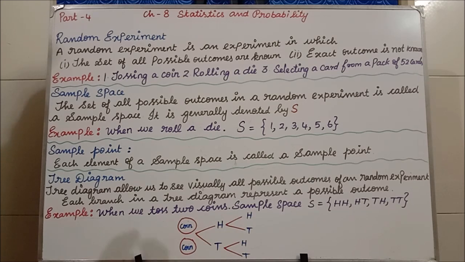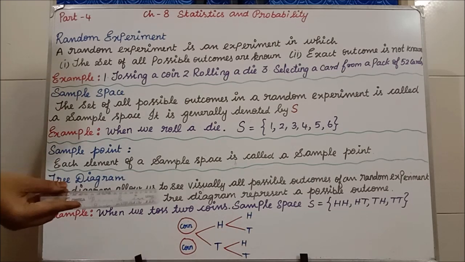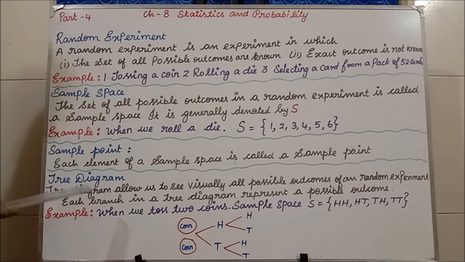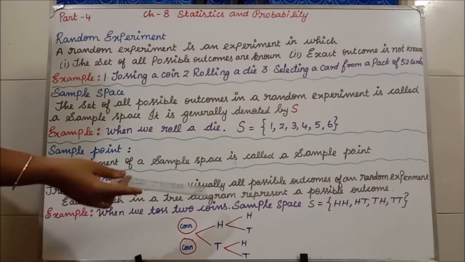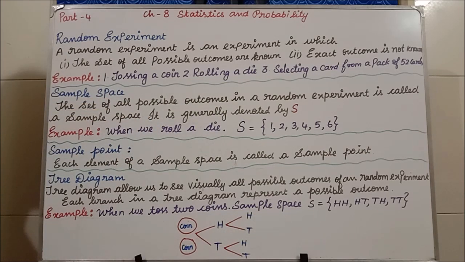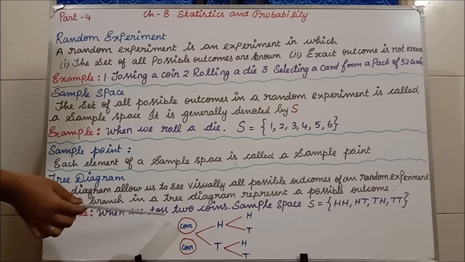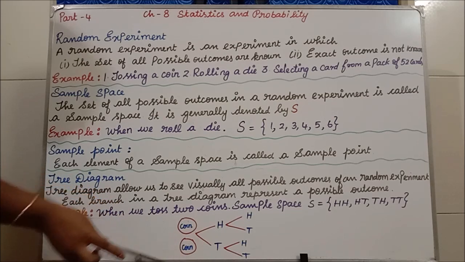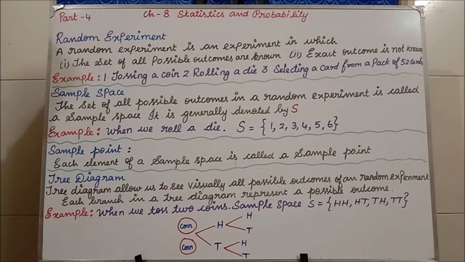So we can see visually all possible outcomes of a random experiment. Each branch in a tree diagram represents a possible outcome. See the example I have written when we toss two coins. Consider this is one coin and this is one coin.